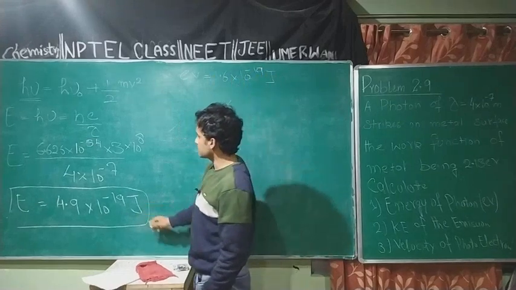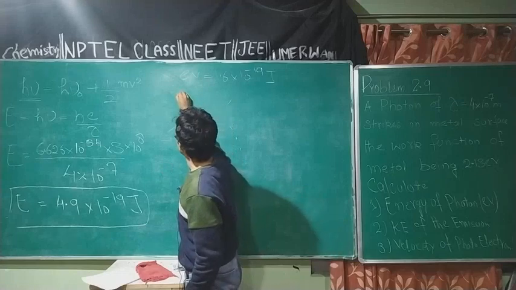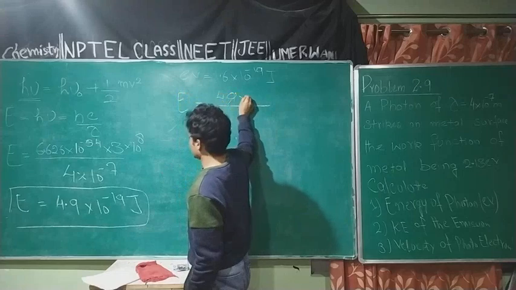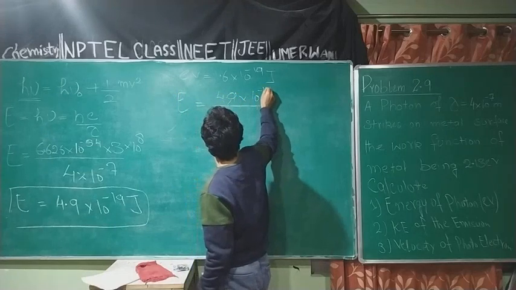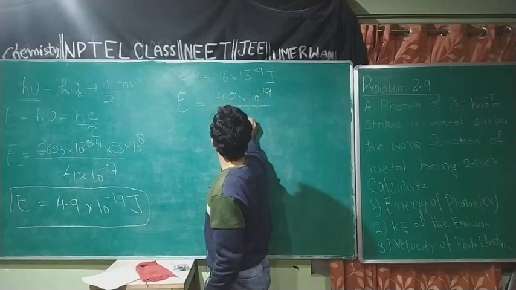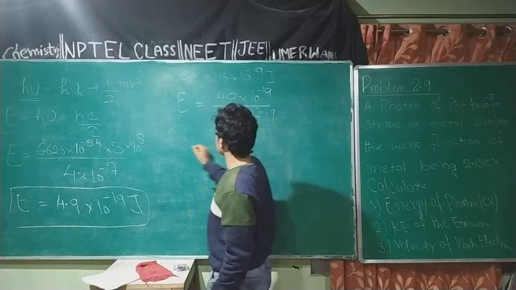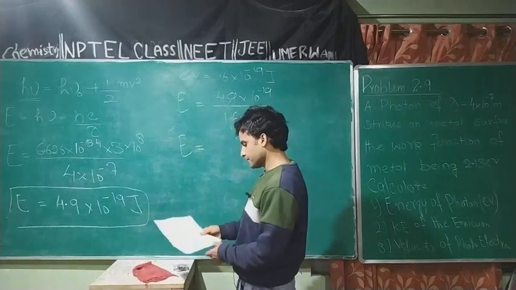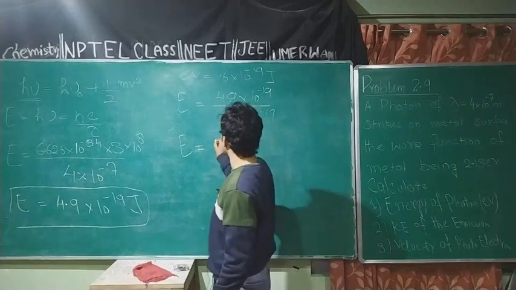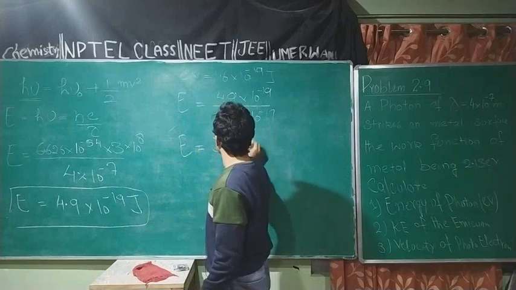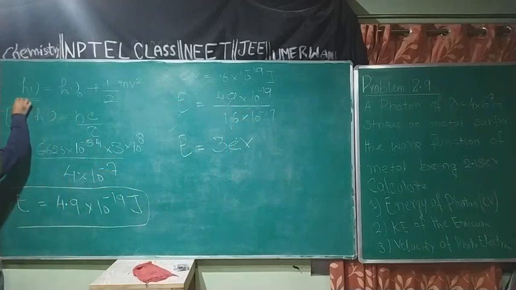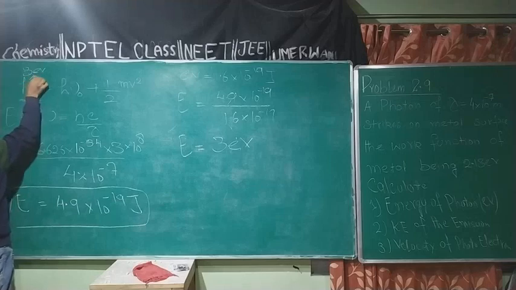So for conversion of this energy from joules into electron volts, I will divide 4.9 into 10 to the power minus 19 by 1.6 into 10 to the power minus 19, and the value of energy in electron volts comes 3 electron volt. This h nu, the energy of incident radiation, is equal to 3 electron volt.